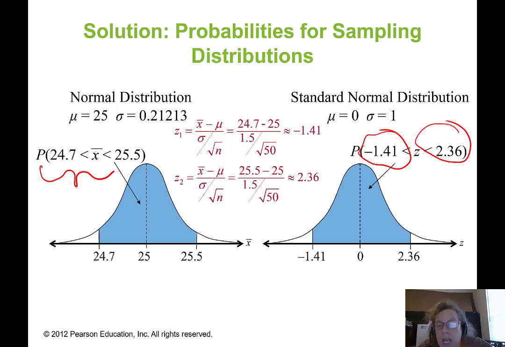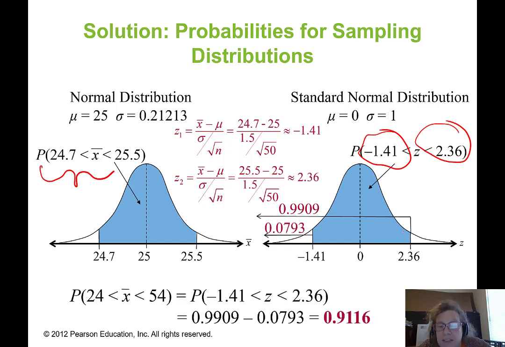Well, I'm going to let my slides do the work for me. The probability that z is less than 2.36 is 0.9909. The probability that z is less than negative 1.41 is 0.0793. I subtract one from the other, and I get the overall probability of 0.9116.